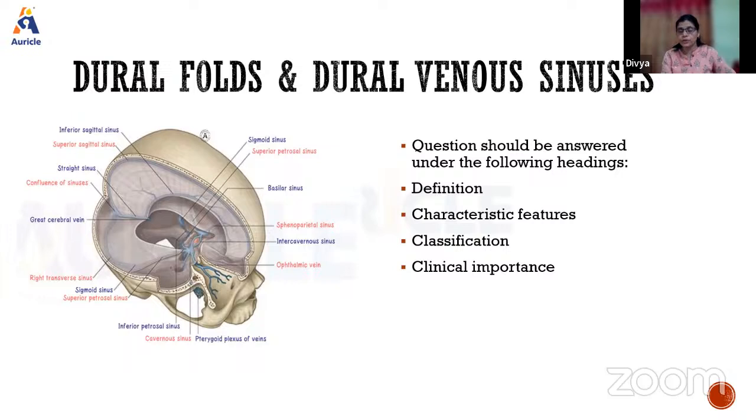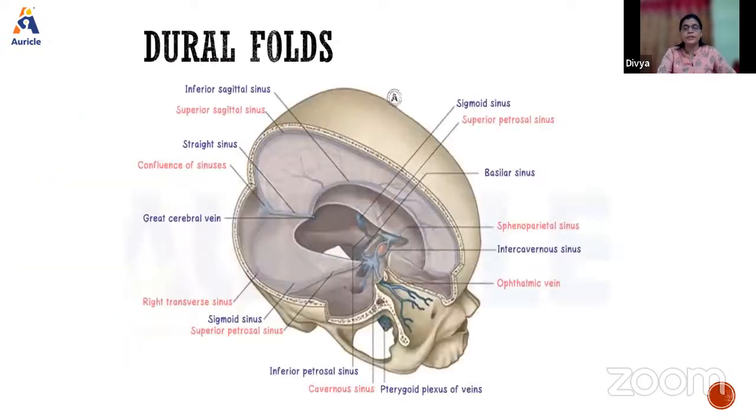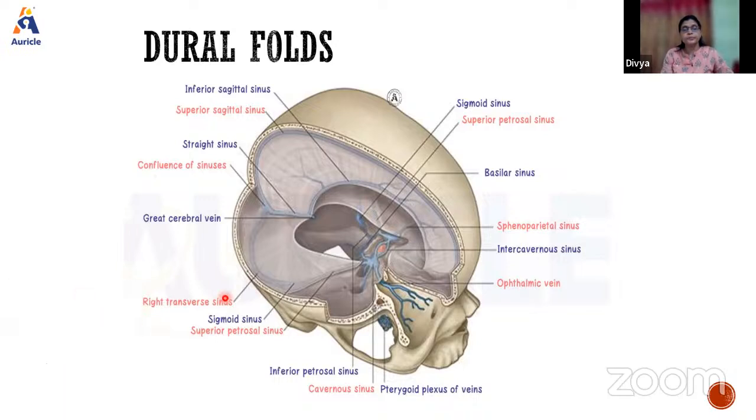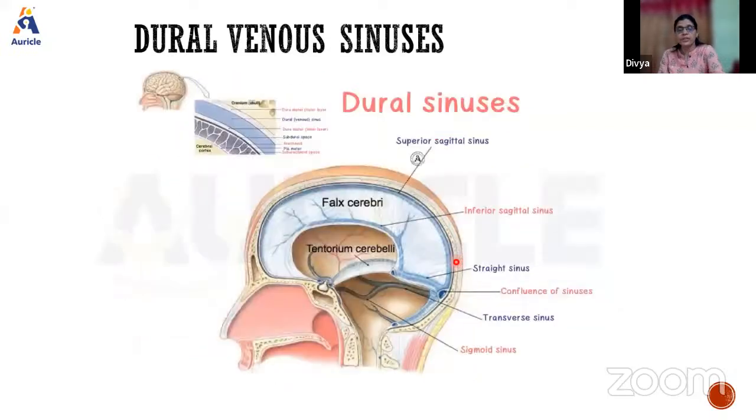So we have 4 dural folds. If you see here, this is the falx cerebri. The same way below here, there will be falx cerebelli. This is the tentorium cerebelli, and here we will have the diaphragma sellae. These are the 4 dural folds which are present, and within these folds we have the sinuses. Next, you will write what are the characteristic features of these sinuses.